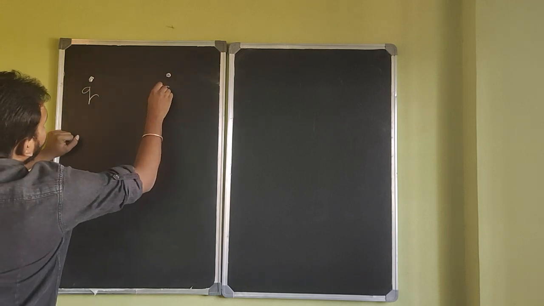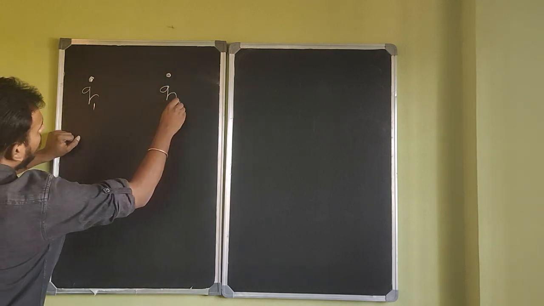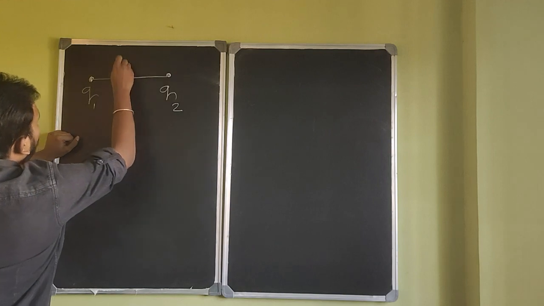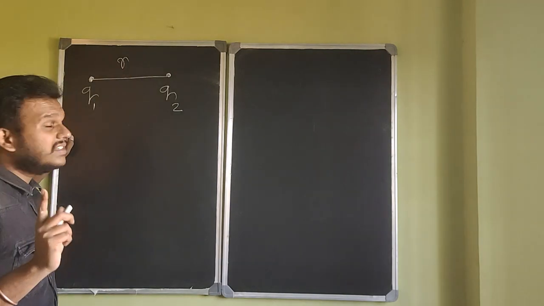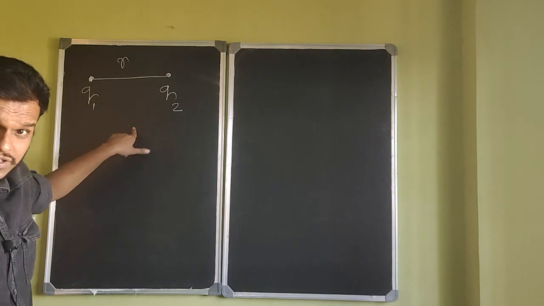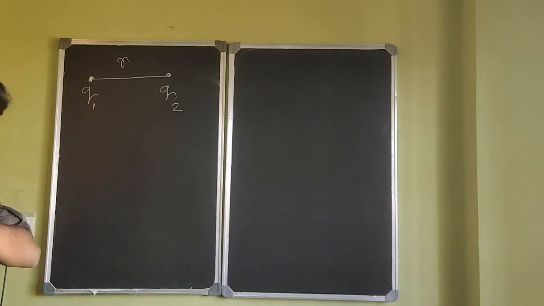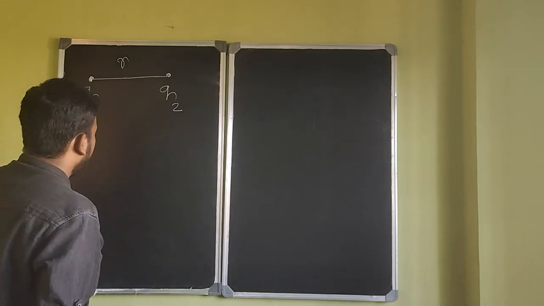So I'll take a charge, and another charge. Let's call them Q1 and Q2, separated by a distance of R. The question that Coulomb's law answers is the force between these two charges. But let's say you don't know how much the force is. We don't have Coulomb's law, right? You are back in his time.